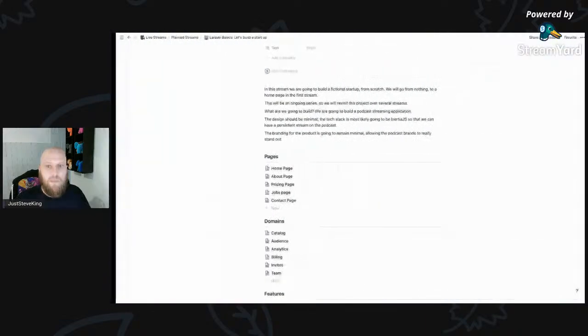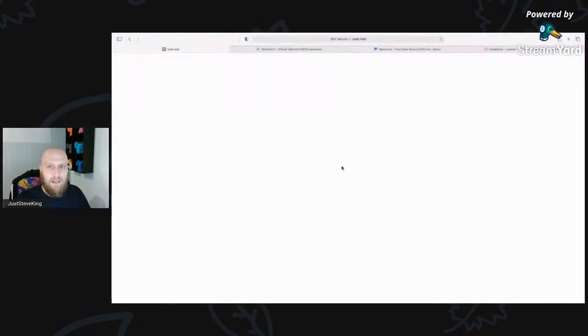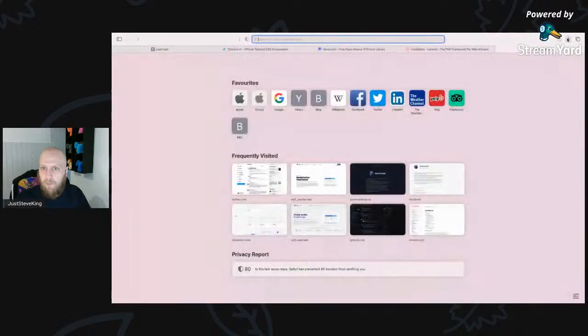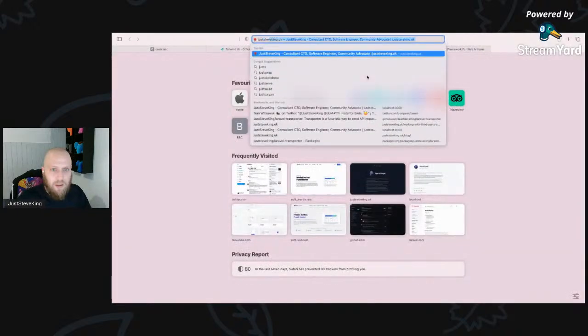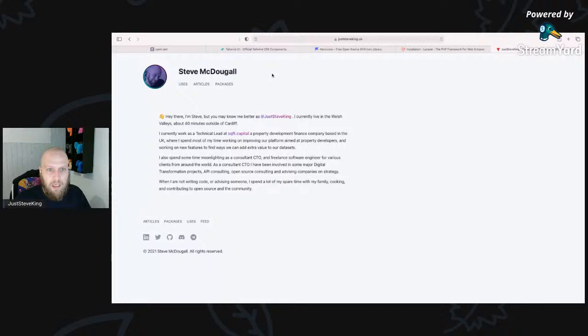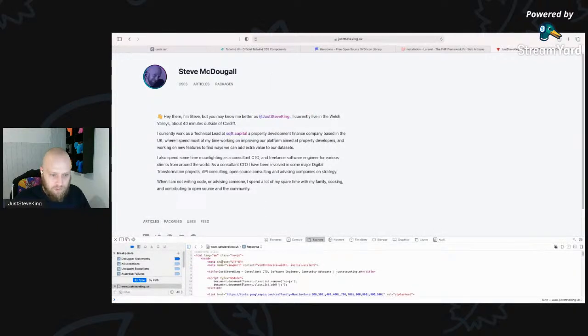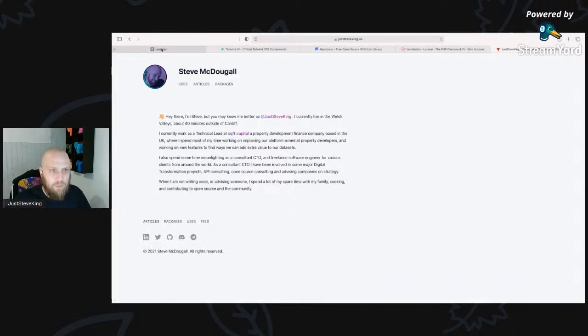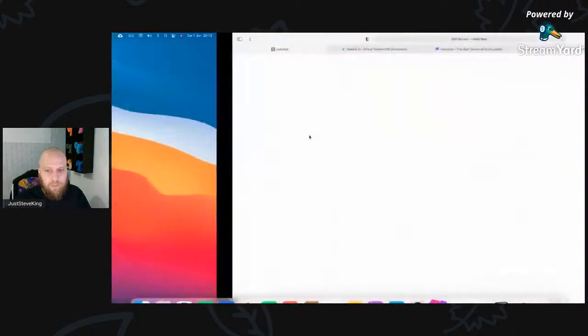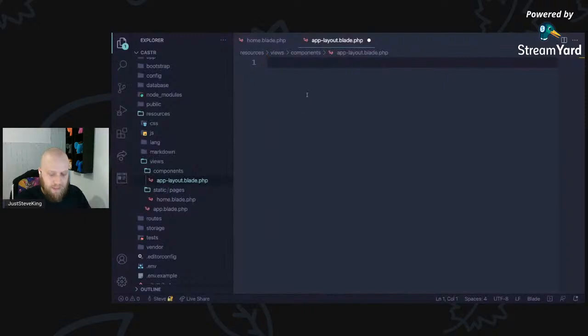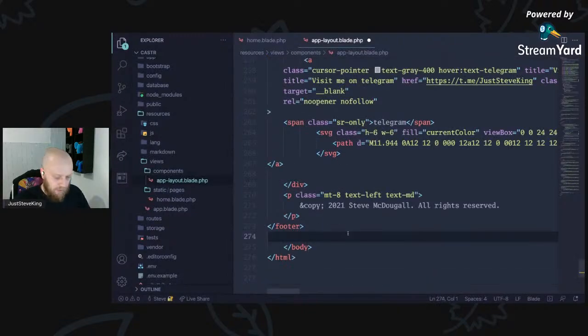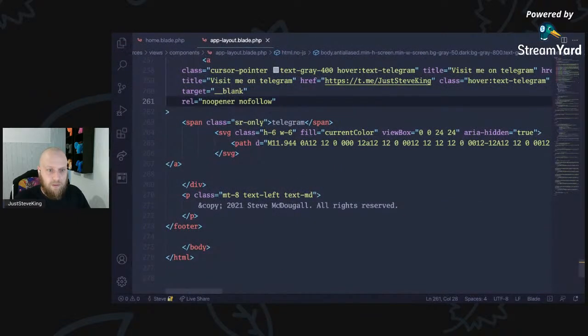Tell you what, I will grab that from somewhere. Where have I got it? I've got it on my website. I've got a pre-set up one, I believe. So if I just show the page source, I'm going to grab all of that and delete what I don't want because that is all pre-set up. So here's our app layout. Bang, we've got everything. And what we'll do is we will quickly format that, hopefully.